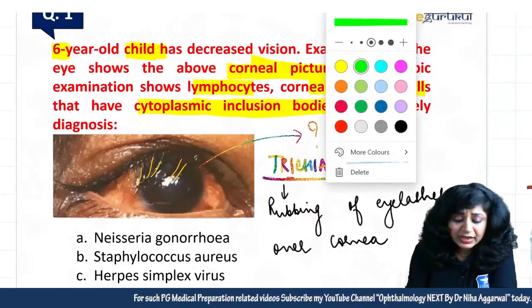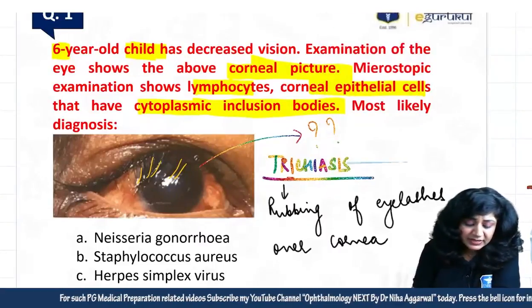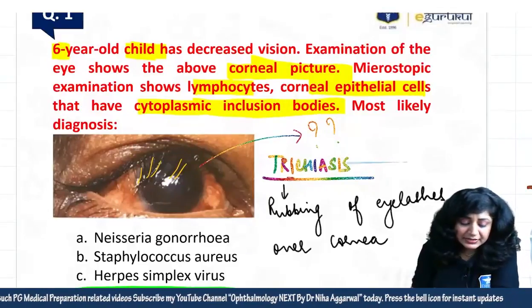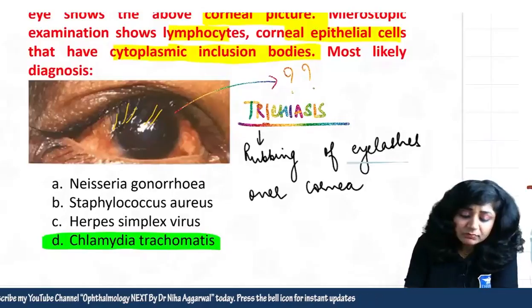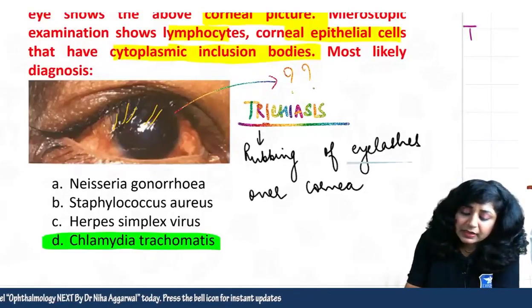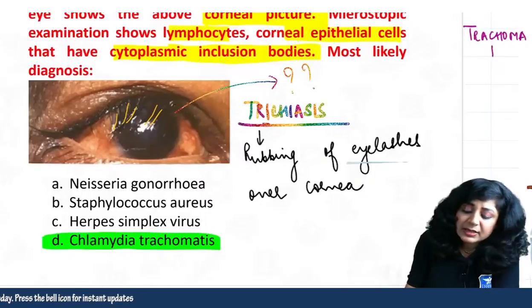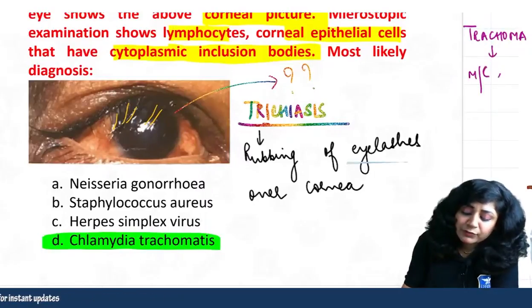We all know that trachoma is a very important condition, and it is important in India because, if you remember from community ophthalmology, trachoma is the most common infection causing blindness in India.